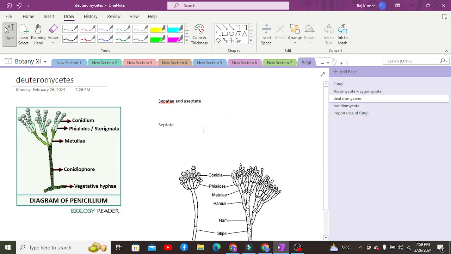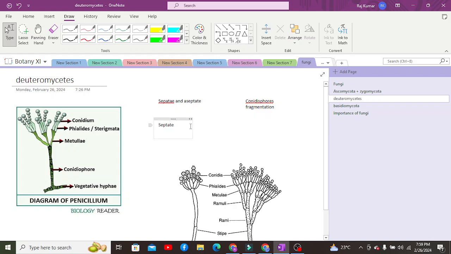And apart from that, sexual reproduction is not observed, but asexual reproduction is observed, which occurs through conidiospores. Most of the time they have development of conidiospores, while some also undergo fragmentation, right?